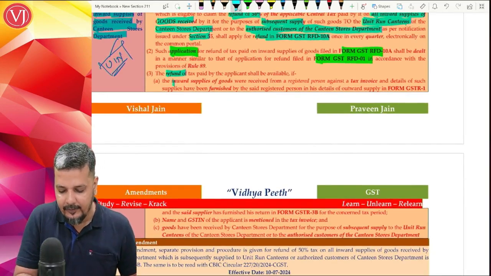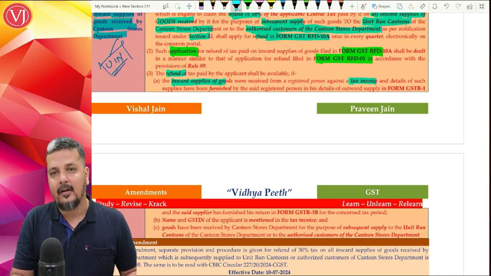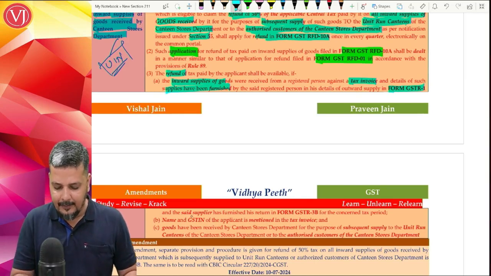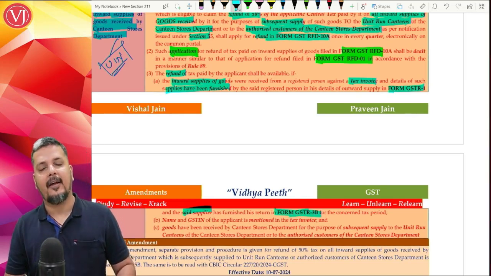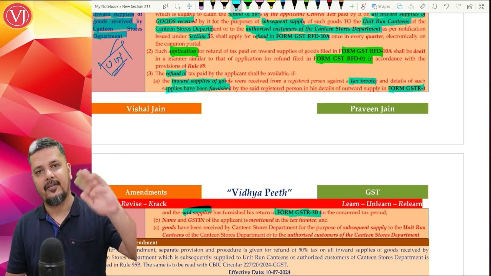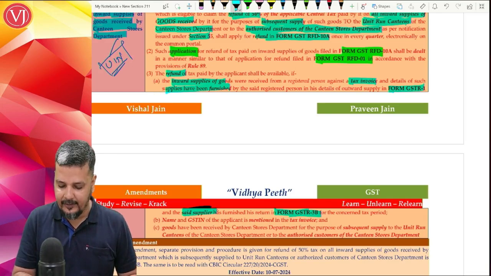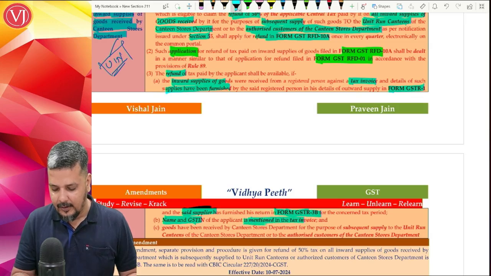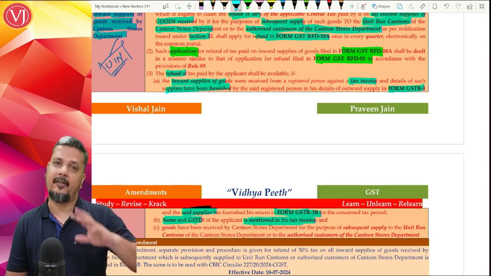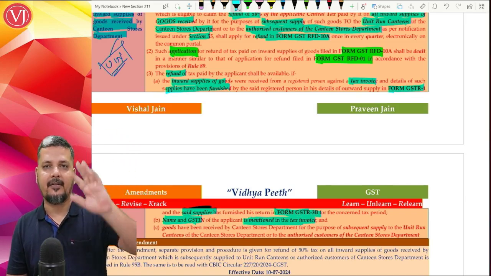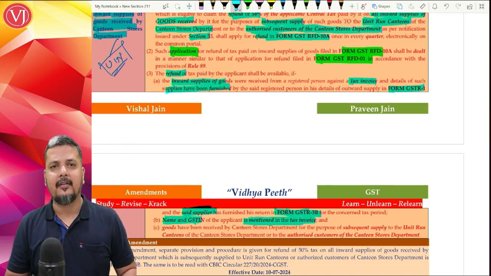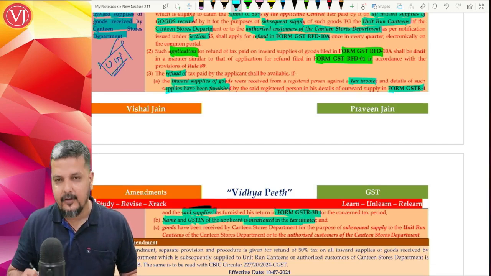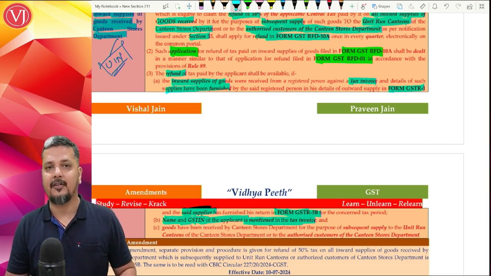Right? They have to give the details of inward supplies along with the tax invoice, which have been furnished by the supplier in their GSTR 1, right along with 1A. And supplier should have paid the tax, which means the supplier should have filed that particular invoice in the GSTR 1, along with 1A, and should have paid the tax in GSTR 3B. Give the details of supplier, name and GST number of the supplier, which means the supplier should have paid the tax, filed GSTR 1 and 3B for his returns. And in that particular invoice, Canteen Stores Department name and GST should be mentioned.